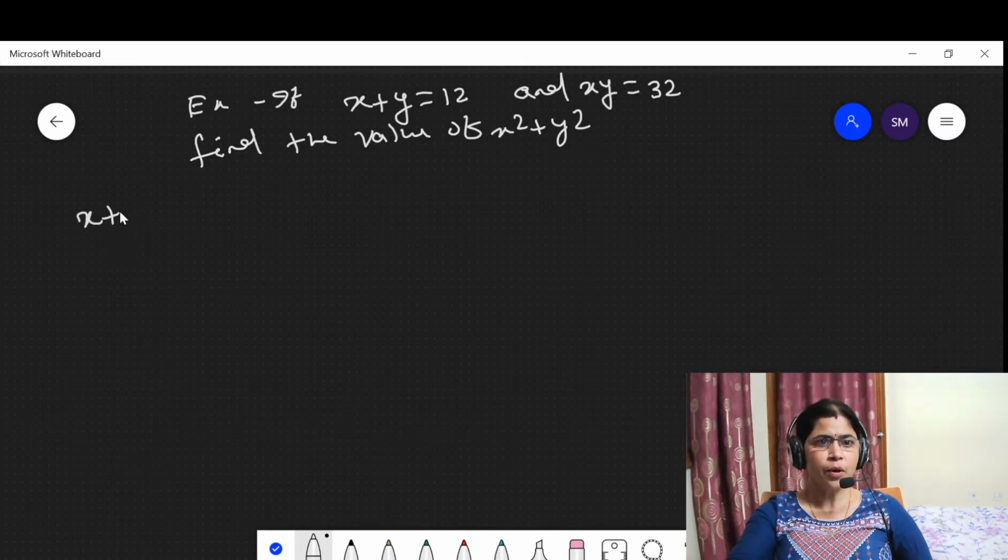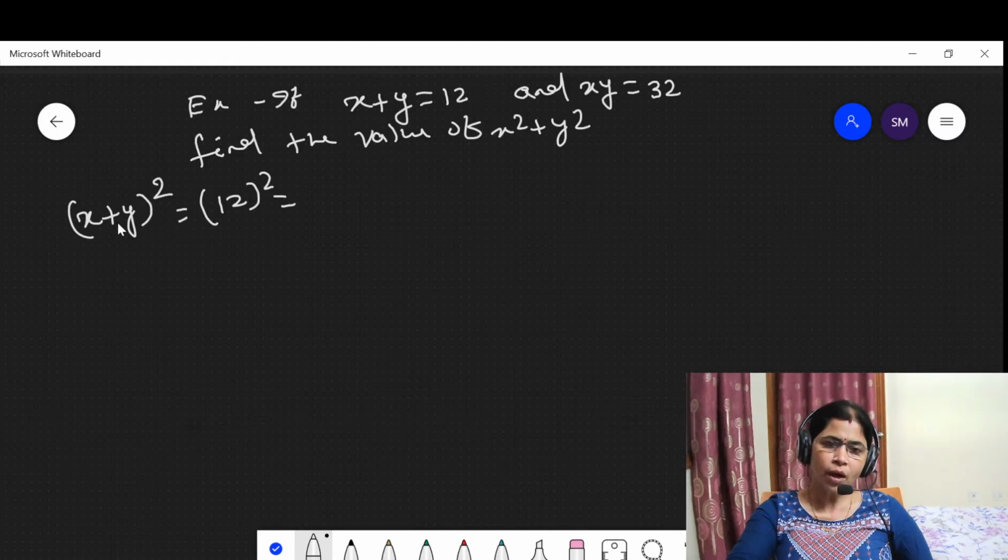Now take the whole square of x plus y, which is equal to 12 whole square. According to the identity, (a plus b) whole square is equal to a square plus b square plus 2ab.